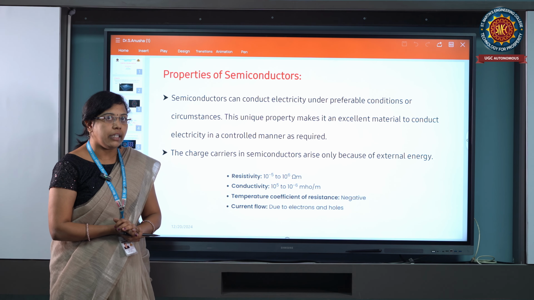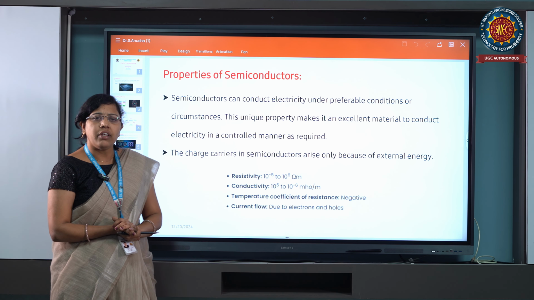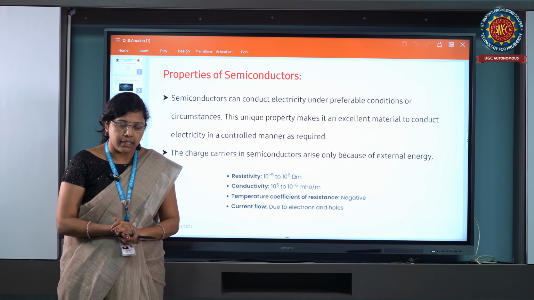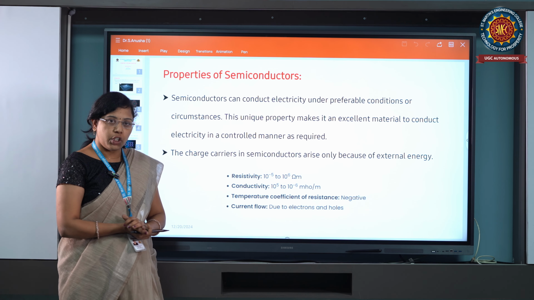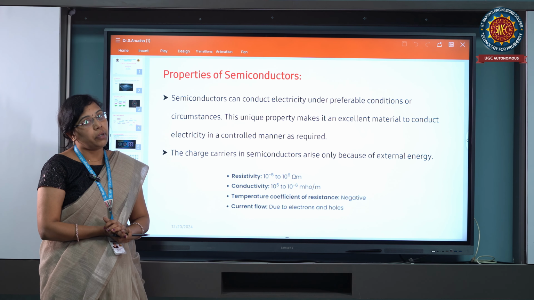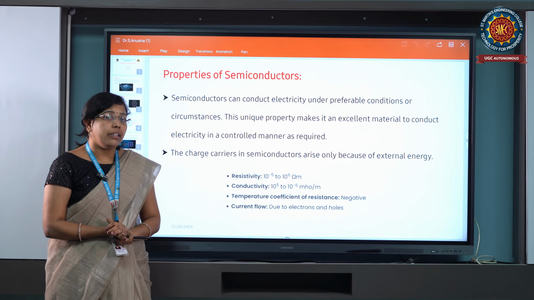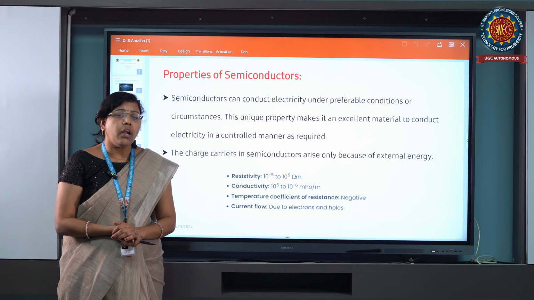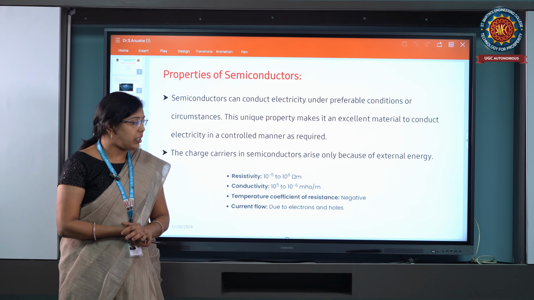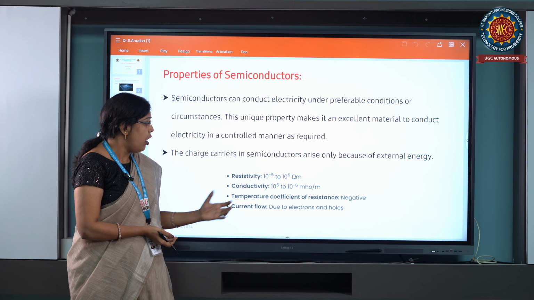When we want to discuss the main topic, semiconductors are always electrical conductivity materials. Electrical conductivity materials always want electronic charge. Electronic charge means that when electrons flow through the body, only then is electricity possible. See why we mainly discuss resistivity, conductivity and temperature coefficient of resistance, which means current flow.